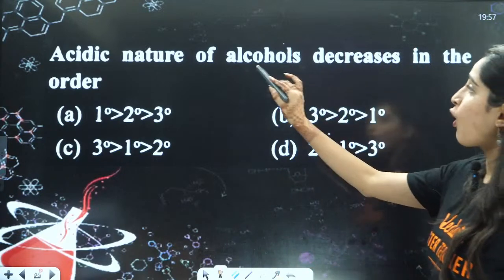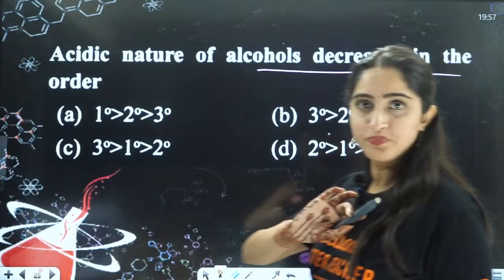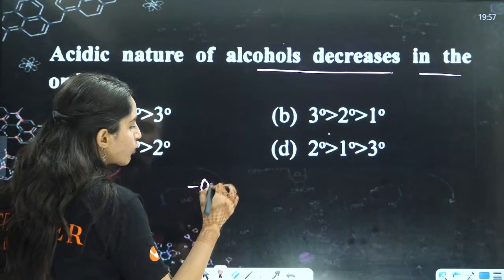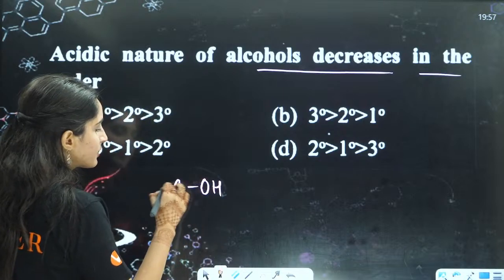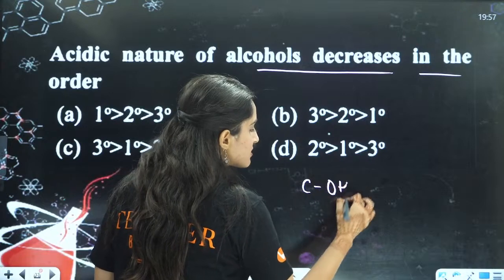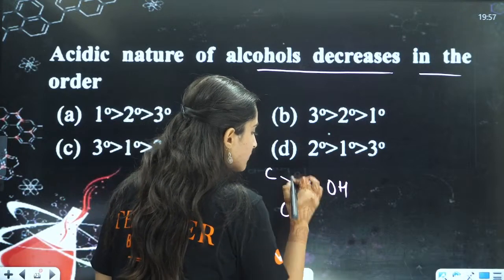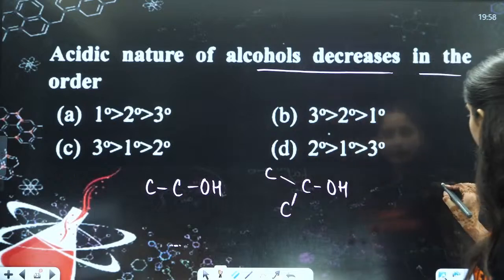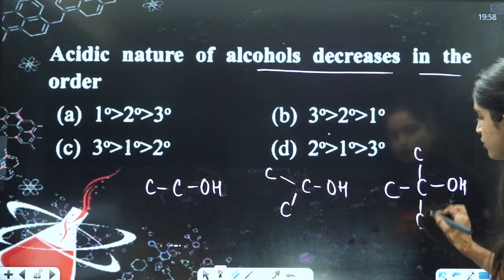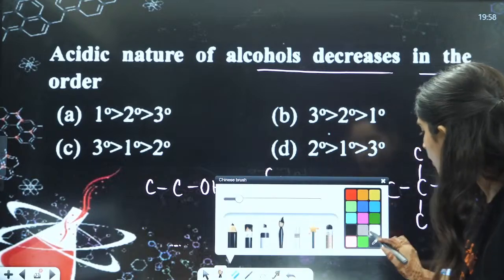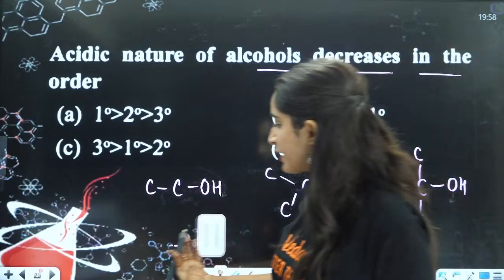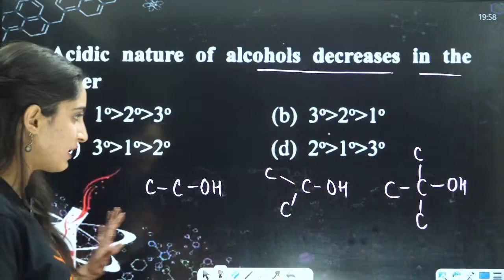Acidic nature of alcohol decreases in the order, right? So if you're talking about a 1 degree alcohol, that means this carbon is attached to only one carbon. If you're talking about a 2 degree alcohol, this carbon is attached to 2 carbons. If you're talking about a 3 degree alcohol, this carbon is attached to 3 carbons. That is your 3 degree alcohol. Now, I told you regarding the acidic nature of anything.